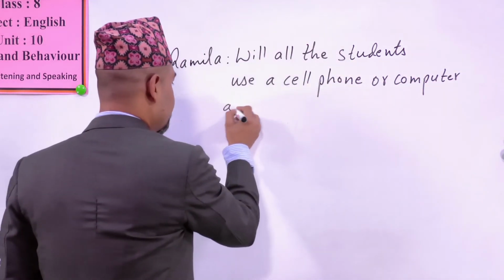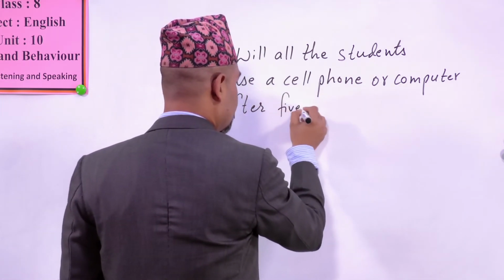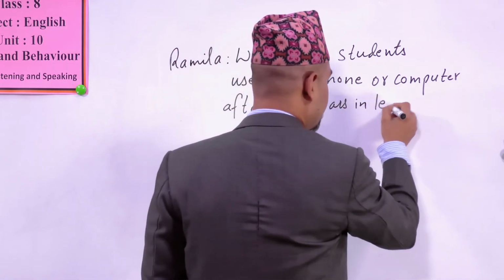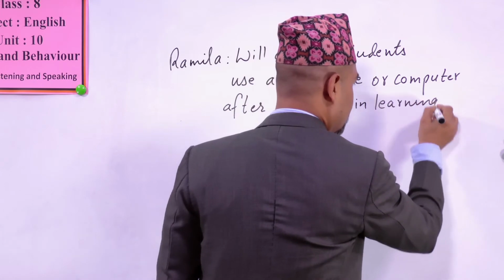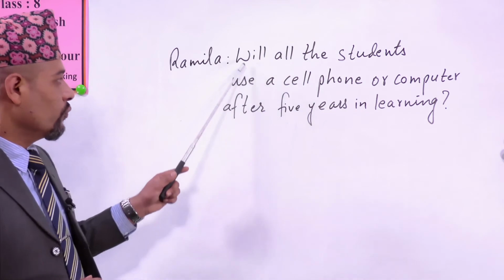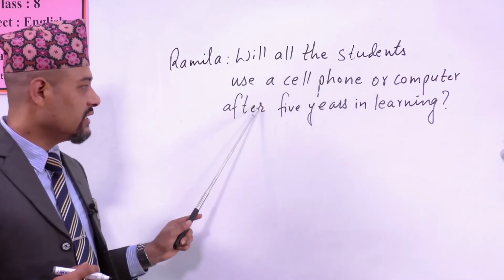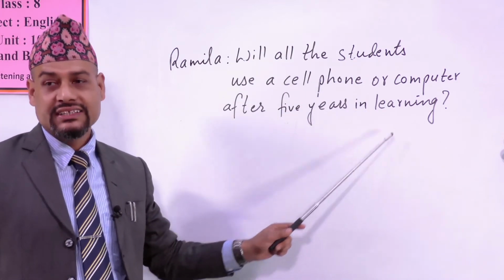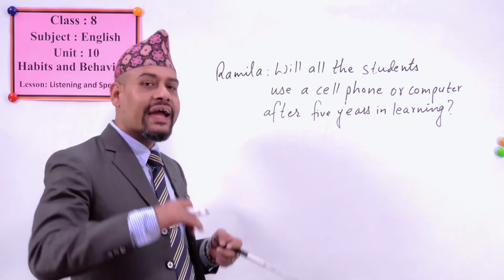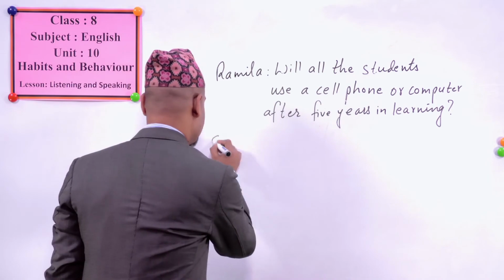Computer after 5 years in learning. See, Ramila asks, will all the students use a cell phone or computer after 5 years in learning? See, it is about probability. It is just predicting, okay? And it's about future.